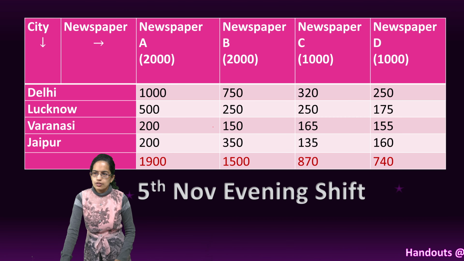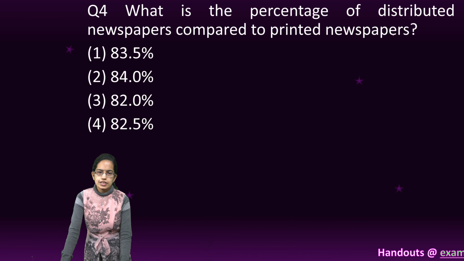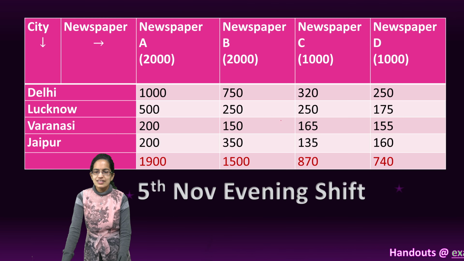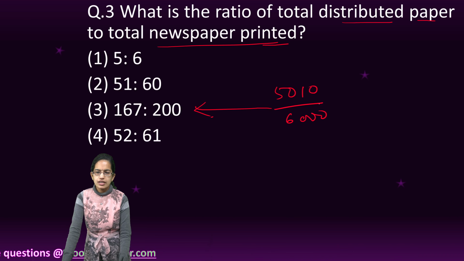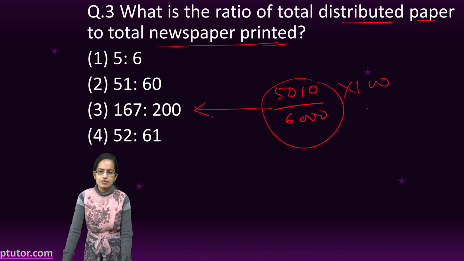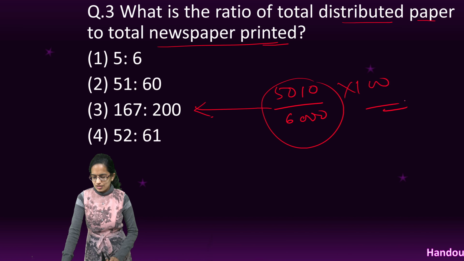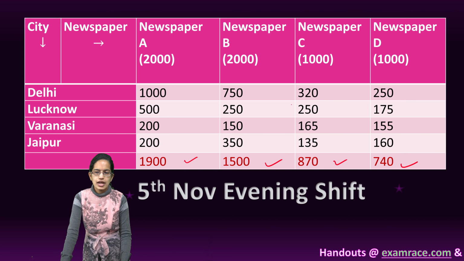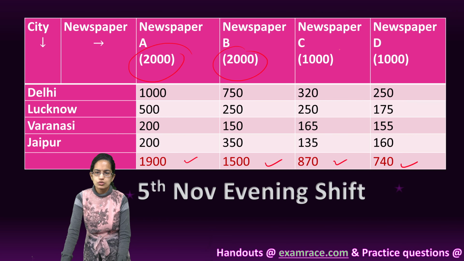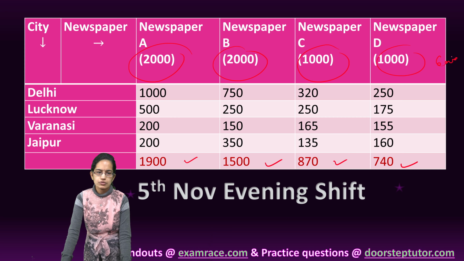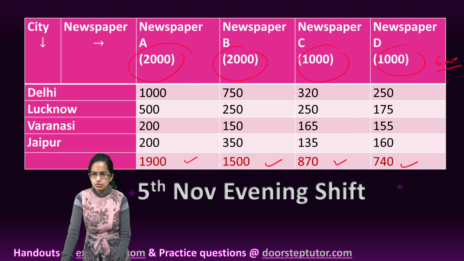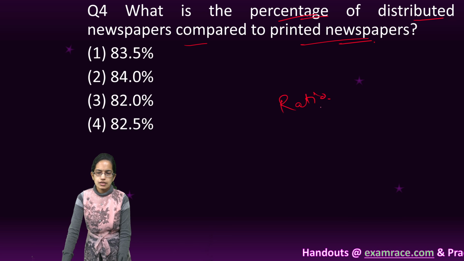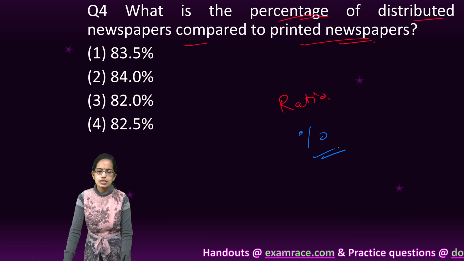The next question, again on the same graph: what is the percentage of distributed newspapers compared to the printed newspapers? Same thing, we already did half of it. This value multiplied by 100 would give me the percentage. The same thing was asked with ratio. I add up all the values here and divide by the total printed, that is 2000, 2000, 1000 and 1000, which makes it 6000. I divide the total values by 6000 and multiply by 100 to find the percentage. So the same question had ratio in one case and percentage in the other.